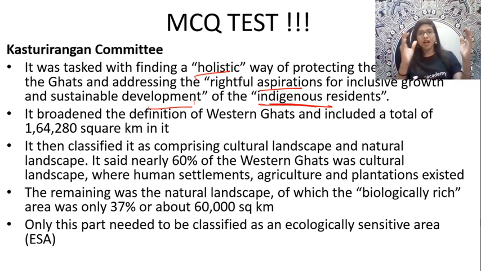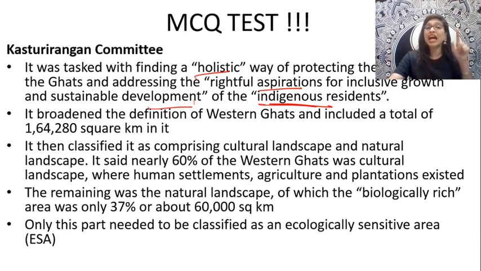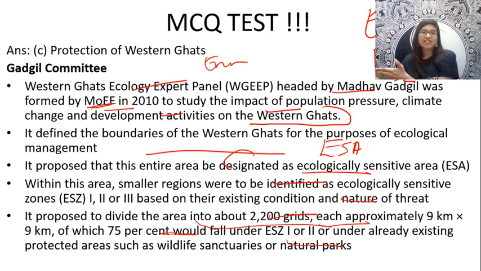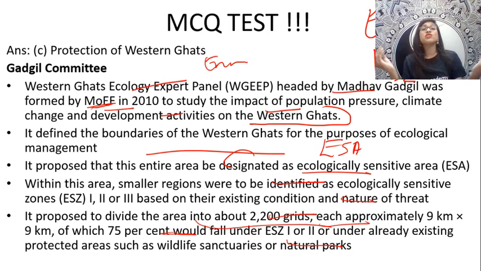Because in Western Ghats, of course, people also live there, right? There are certain human settlements there. There are also cultivations happening in a part of the Western Ghats. So who will take care of that? For that particular purpose, the Kasturirangan committee was formed. Because in case of the Gadgil committee, they are not talking about the human settlements or the cultivation that has been taking place. They are talking only about the ecological management as a whole.